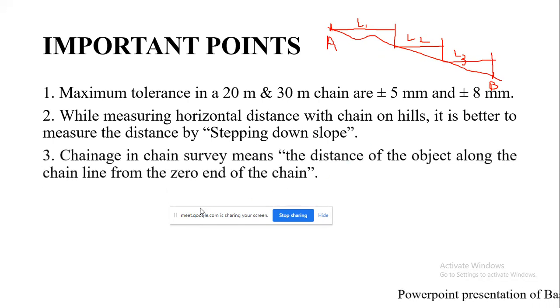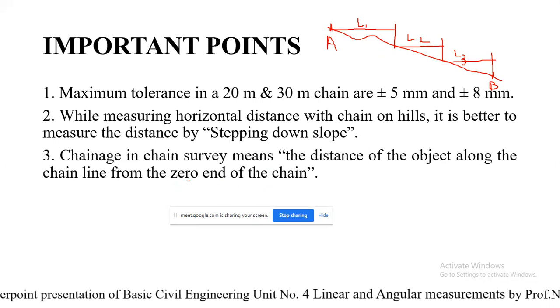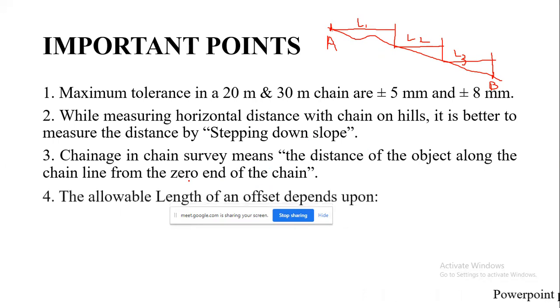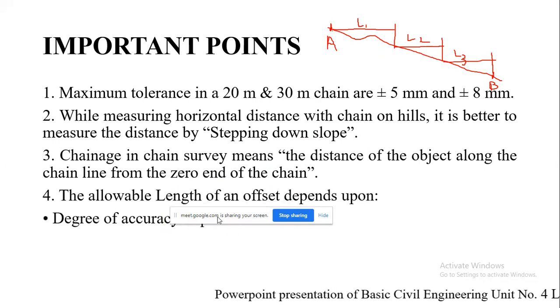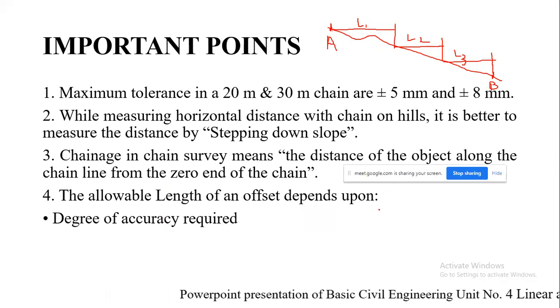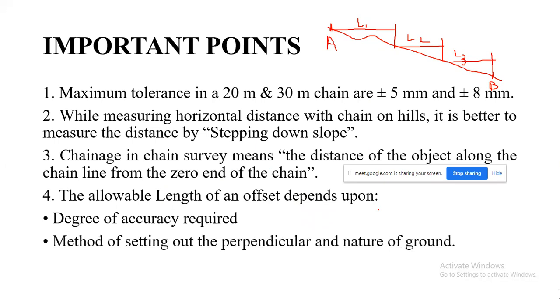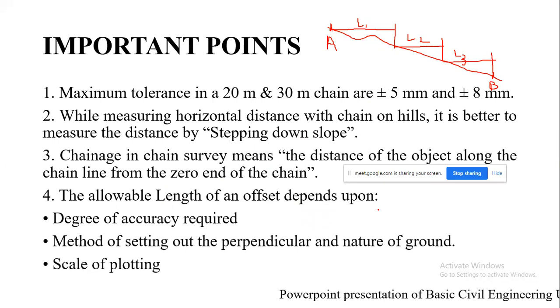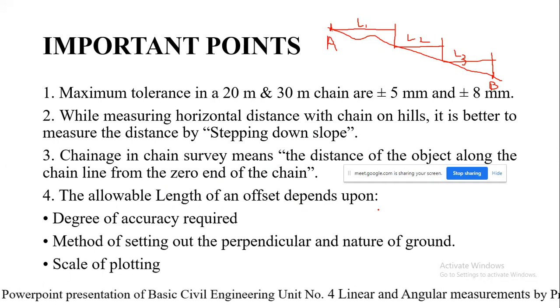Next, chainage in survey means the distance of the object along the chain line from the zero end of the chain, so you are supposed to measure distance carefully. The allowable length of an offset depends upon the degree of accuracy required, the method of setting out the perpendicular, the nature of the ground, and the scale of plotting. As I told you, whatever readings you take, we plot to a certain scale on the field book.